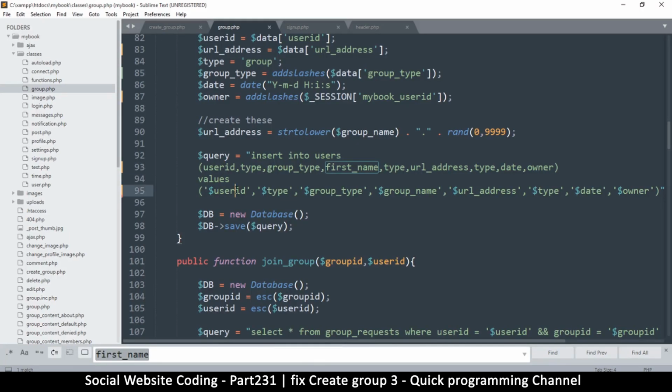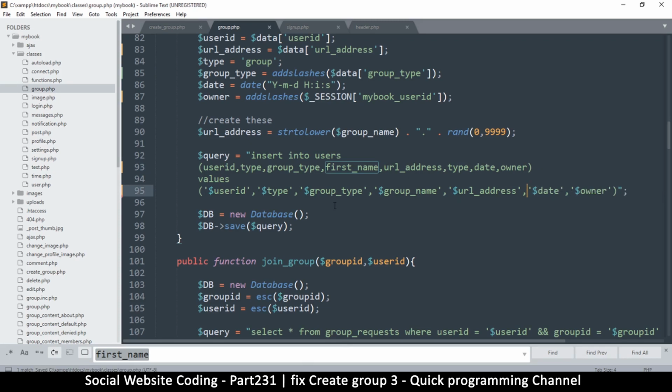So let me make sure. User ID, type, group type, first name, group name, okay. And then there's a type again. Ugh. All right, so remove that type there because it's not corresponding here. And there's another type there. So it was there again, and I added it there. Boy, am I confused.